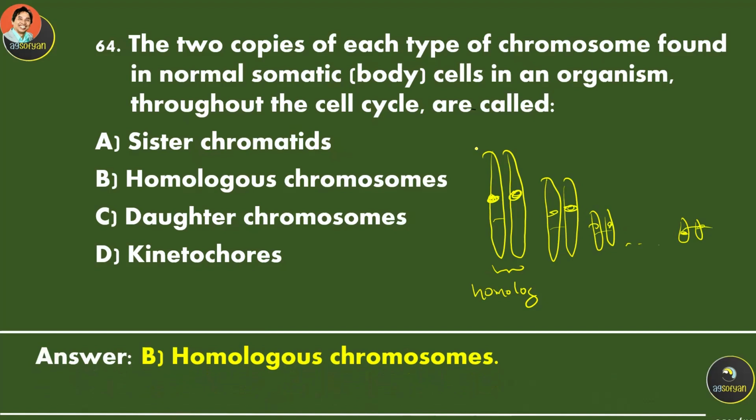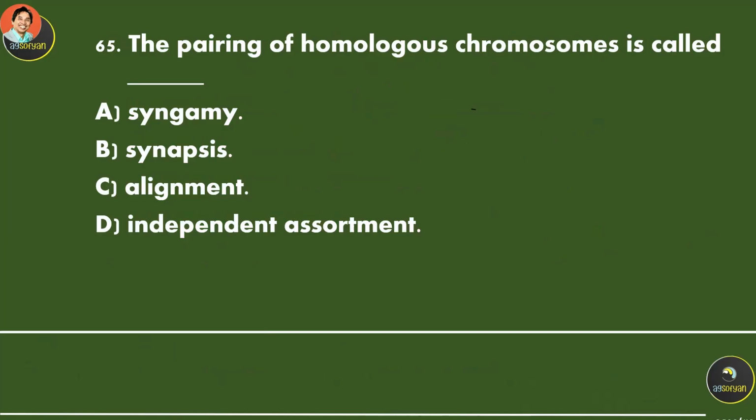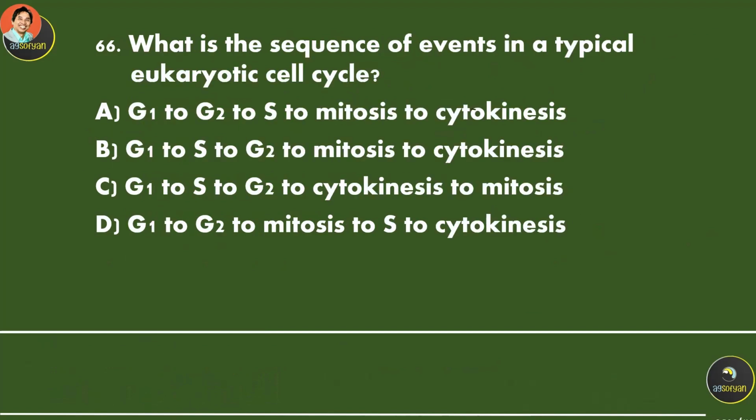If it is human, there are going to be 23 pairs. Each pair will be homologs. This one is actually coming from the mother's chromosome, and this is coming from the father's chromosome. So it's always the same. It's called the homologous chromosome or paired chromosome. The pairing of homologous chromosomes is called synapsis. This is just theory, right?